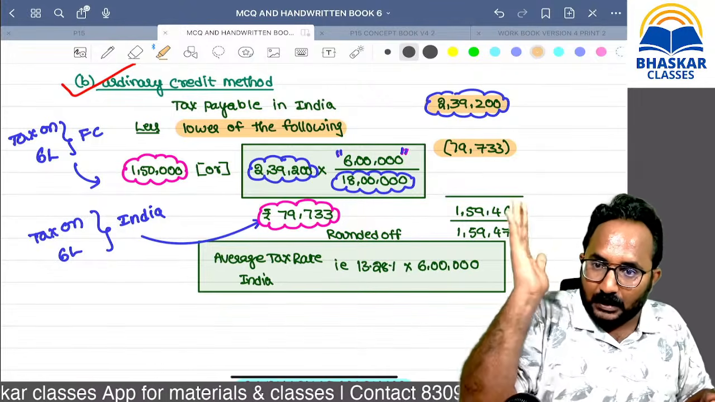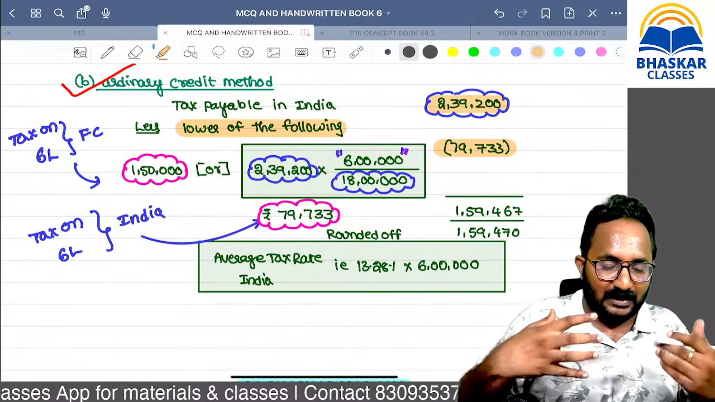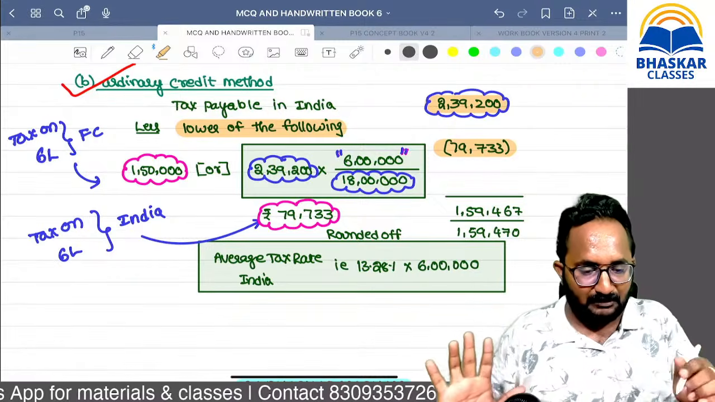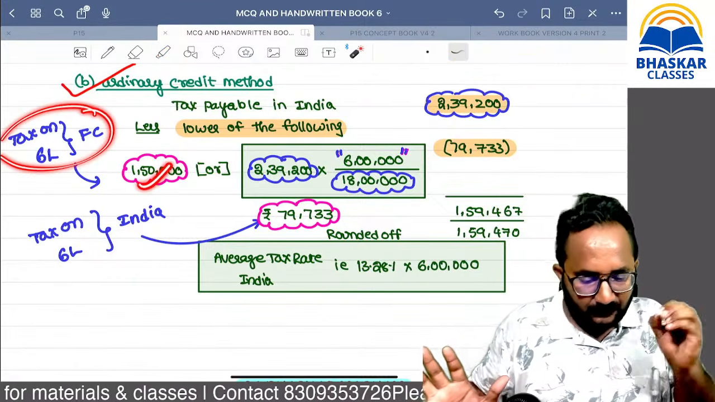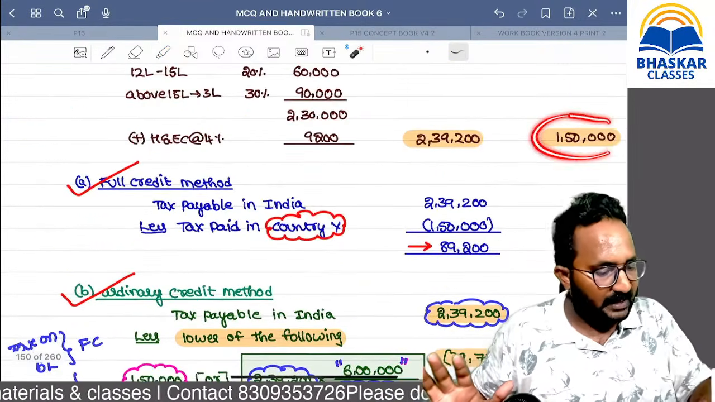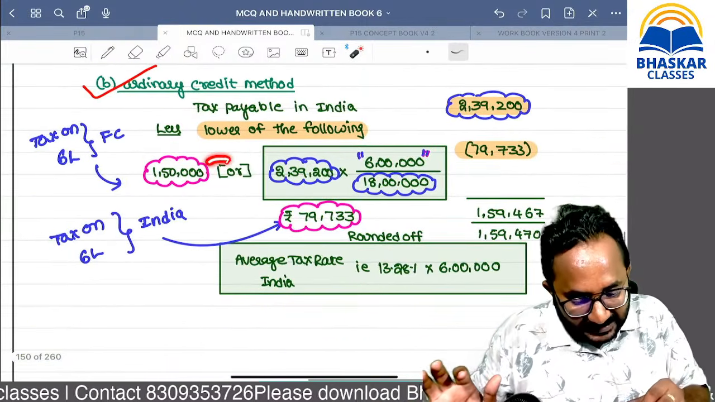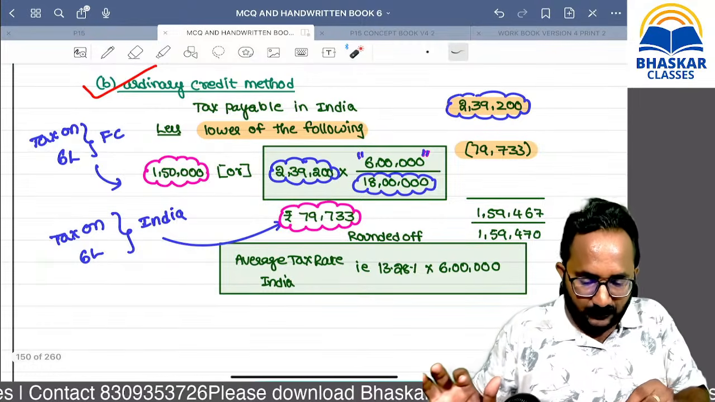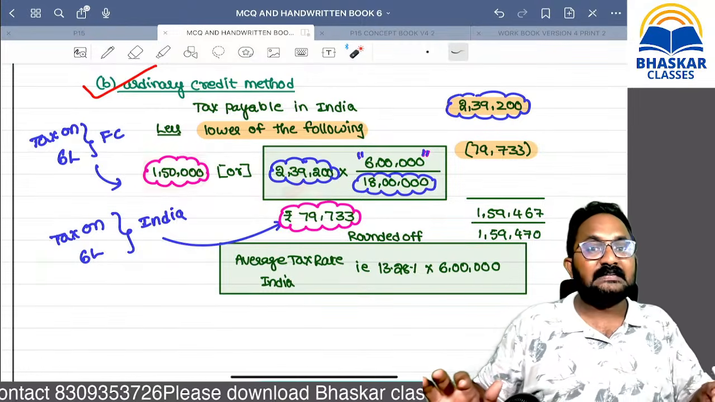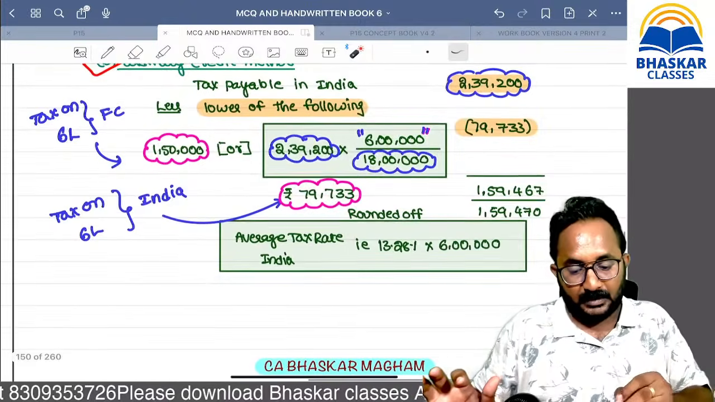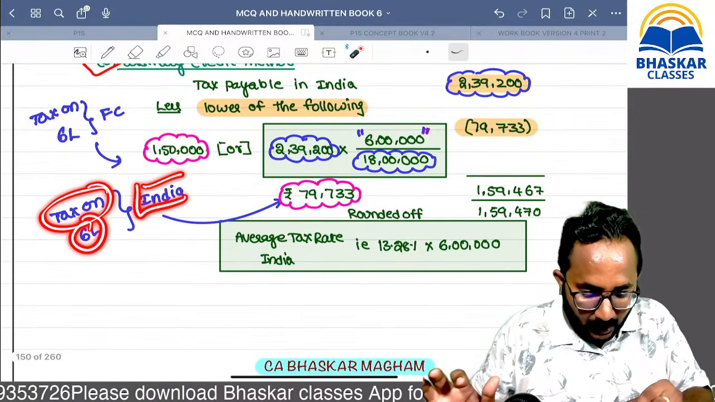Many students are memorizing the equation by heart. No need to remember. The 6 lakh is taxed in the foreign country. What tax did you pay? 1,50,000. Under full credit, I will give you that. But under ordinary credit, that amount is restricted. The same foreign income, if taxable in India, what is the rate?